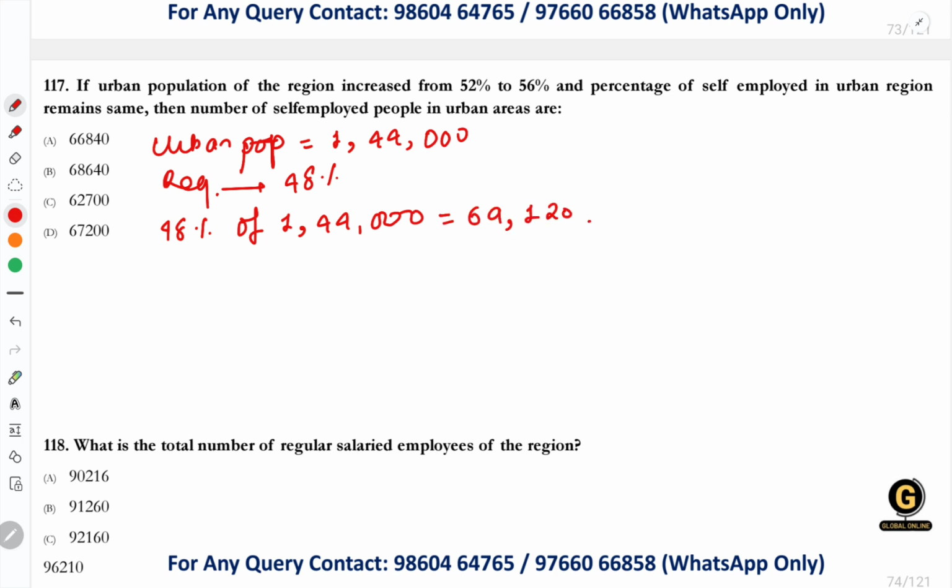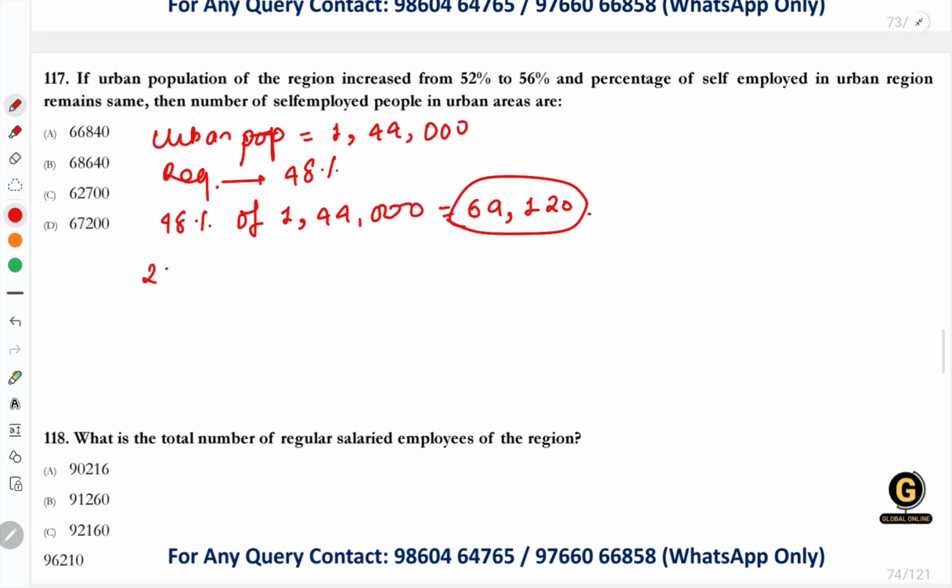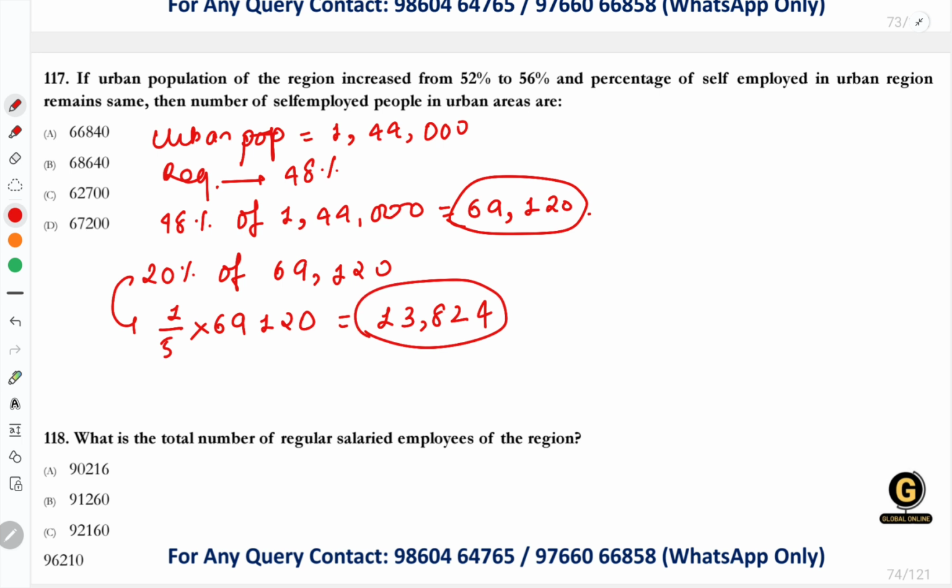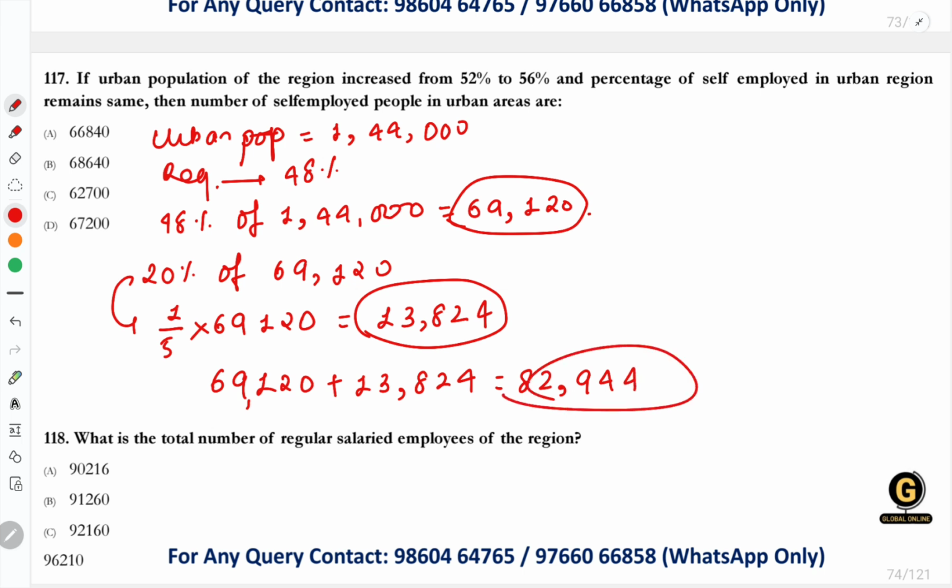Now this original value has been increased by 20%. So first, I'll find 20% of this value, 69,120. 20% means 1 by 5 into 69,120. This is equal to 13,824. This is the increase. It means the old value was 69,120, and the new value which is additional is 13,824. So 82,944 is the final answer for this given question. I hope you are understanding this.